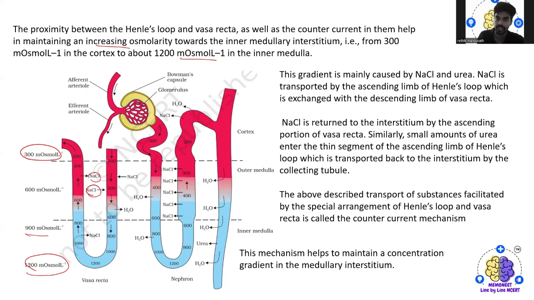Where NaCl is transported by the ascending limb of the Henle's loop, which is exchanged with the descending limb of the vasa recta. Then NaCl is again returned to the interstitium by the ascending portion of the vasa recta. Similarly, a small amount of the urea enters the thin segment of the ascending limb of the Henle's loop, which is transported back to the interstitium by the collecting tubule.